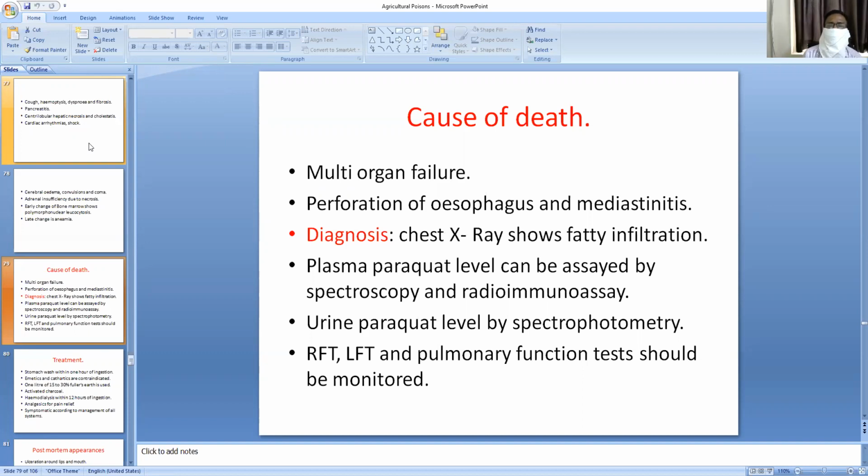Diagnosis: chest X-ray shows fatty infiltration. Plasma paraquat level can be assayed by spectroscopy and radioimmunoassay. Urine paraquat level by spectrophotometry. Renal function tests, liver function tests, and pulmonary function tests should be monitored.